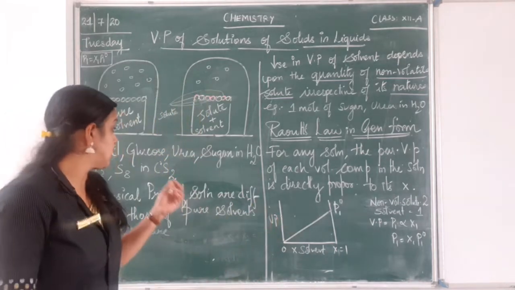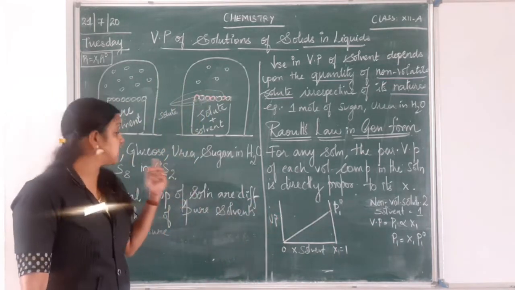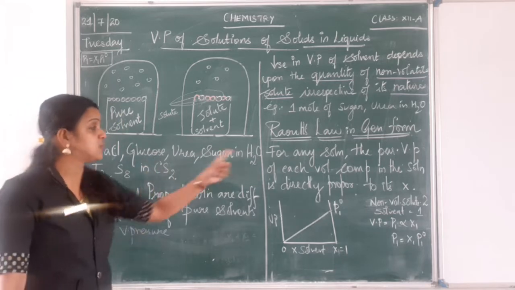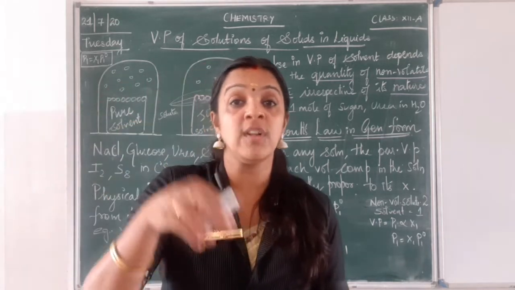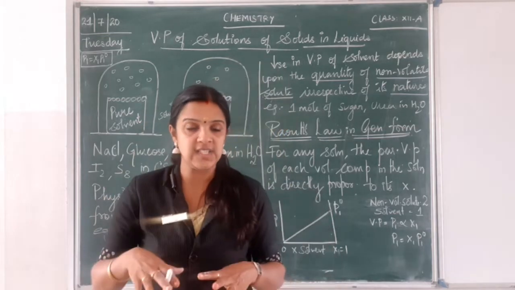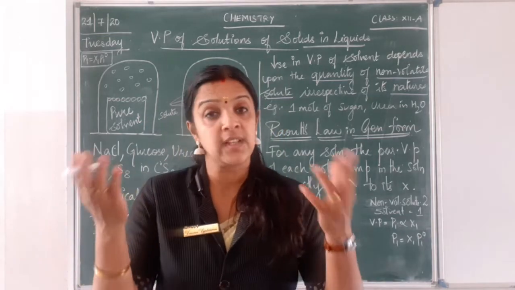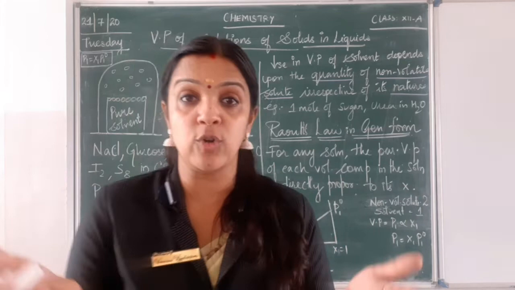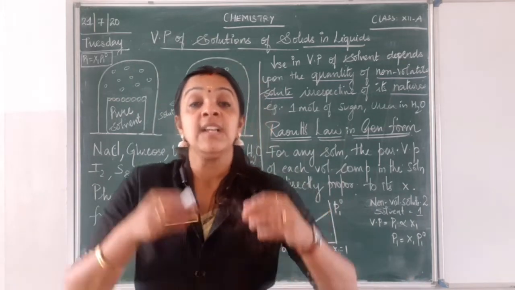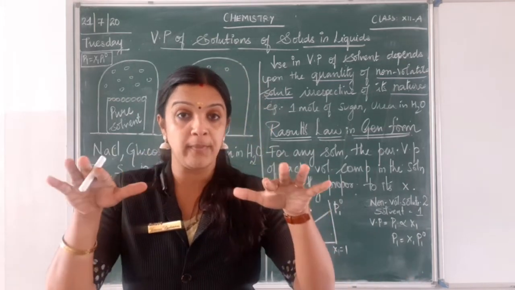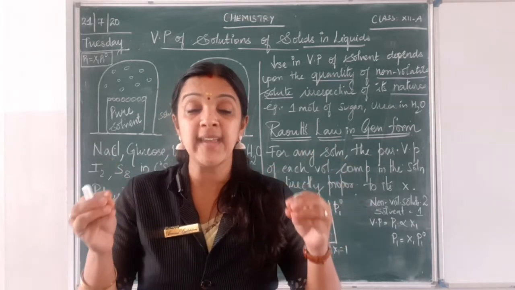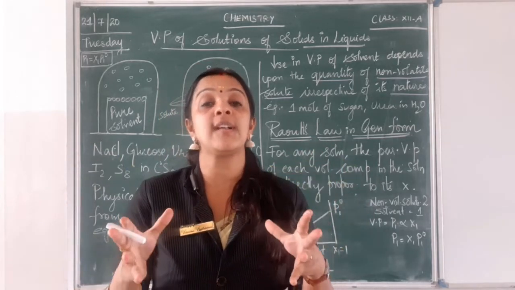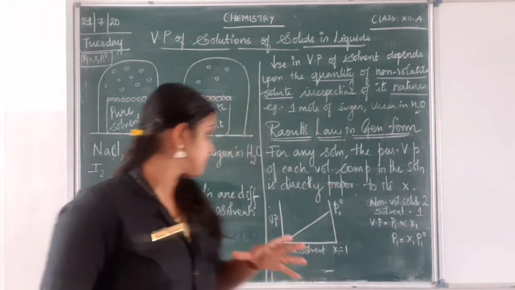So whenever a non-volatile solute is added to a volatile solvent, what happens? The vapor pressure has to decrease, because at the surface level the non-volatile solute occupies more space. So the space available for the volatile solvent will be less.